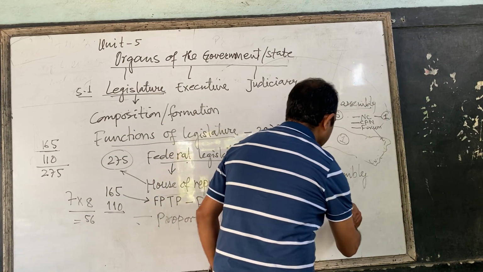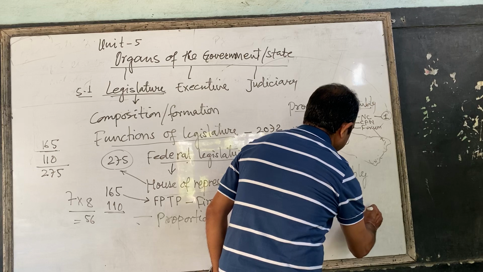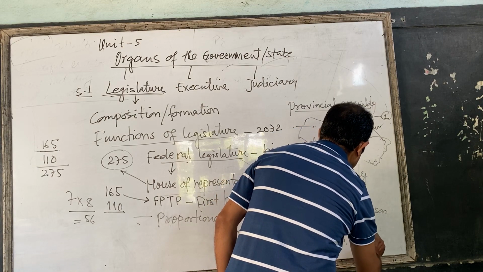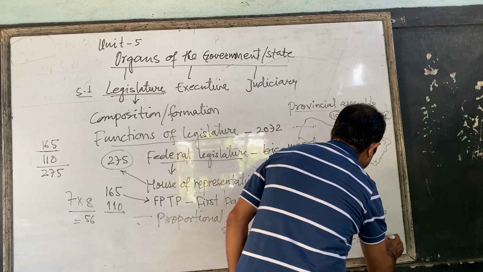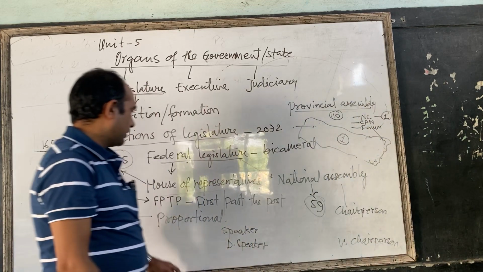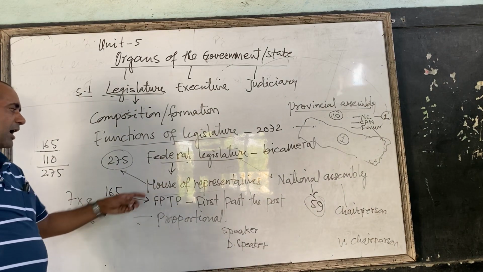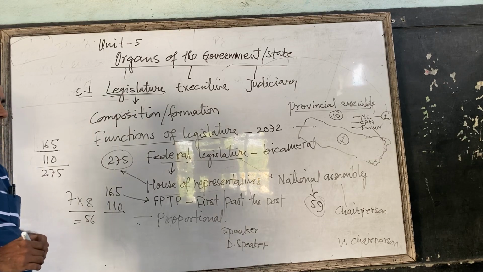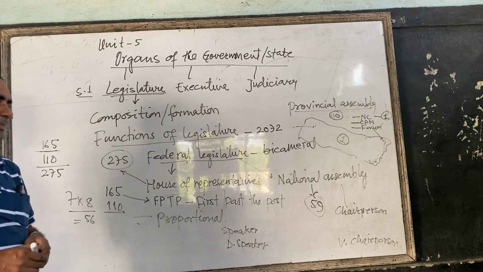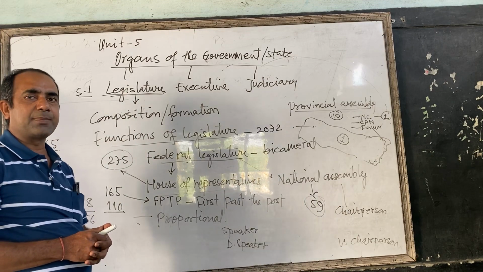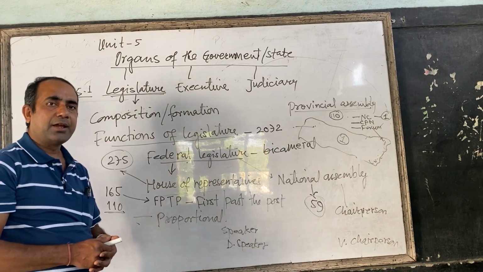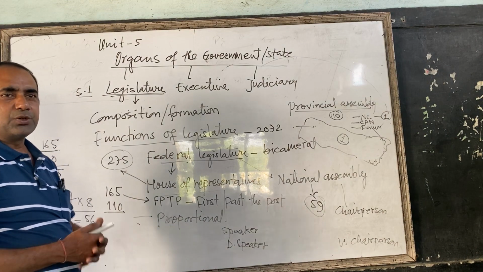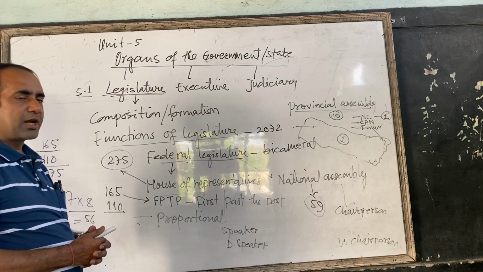And in the National Assembly there is one chairperson and vice chairperson. To conduct the meeting of the House of Representatives, there is one speaker and one deputy speaker. To conduct the meeting of the National Assembly, there is one chairperson and vice chairperson. So, many of you may know the Speaker and Deputy Speaker.